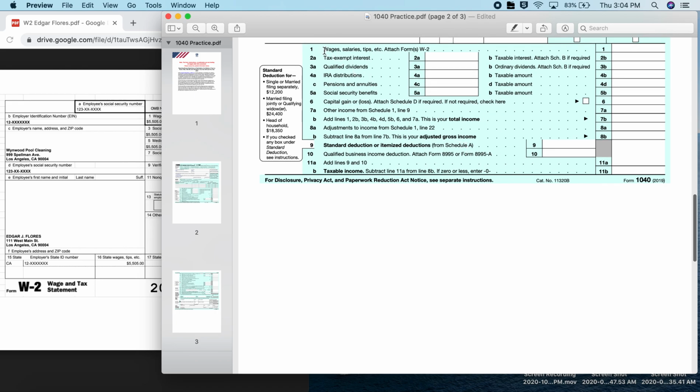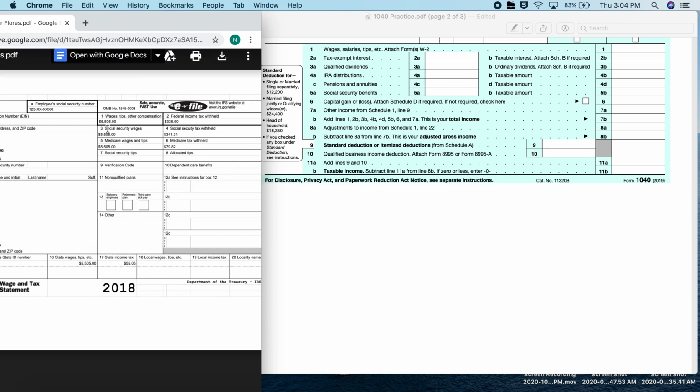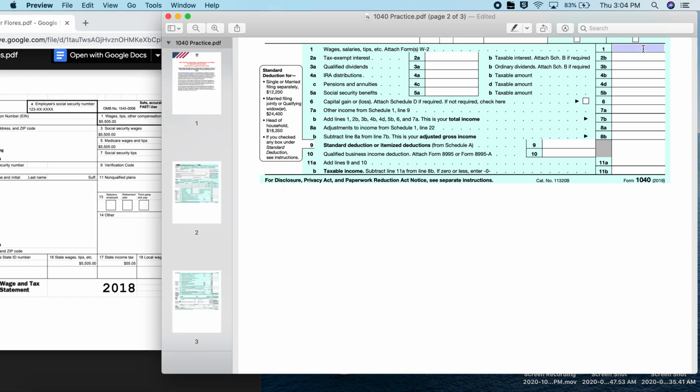So line 1, we're looking for wages, salaries, and tips. So if we go back to the W-2, we see that box 1 has wages, tips, and other compensation. So box 1 is where we find the answer for line 1. And he earned $5,505.00. Jumping to our cheat sheet, it tells us that lines 2A through 7A will each be 0, and I will tell you why.